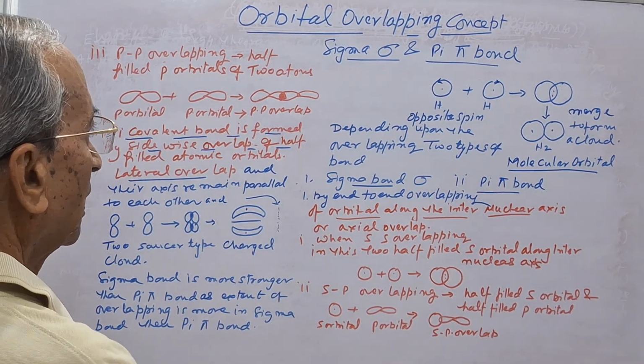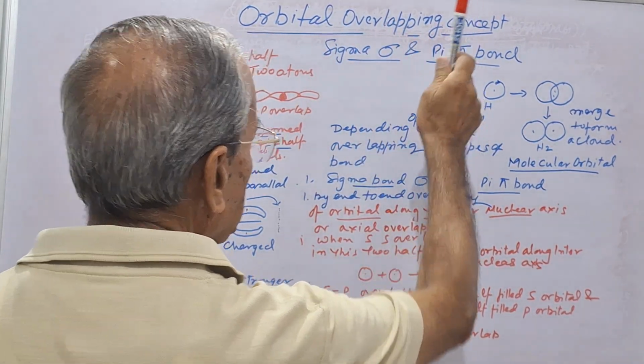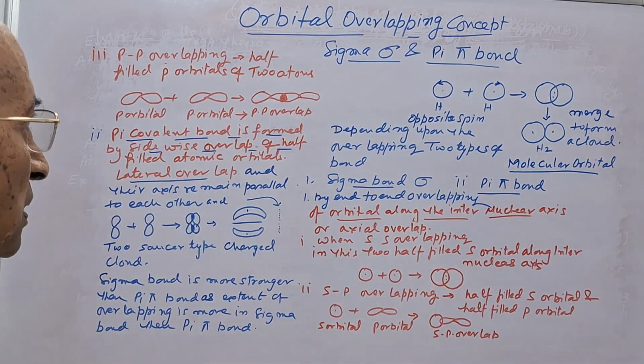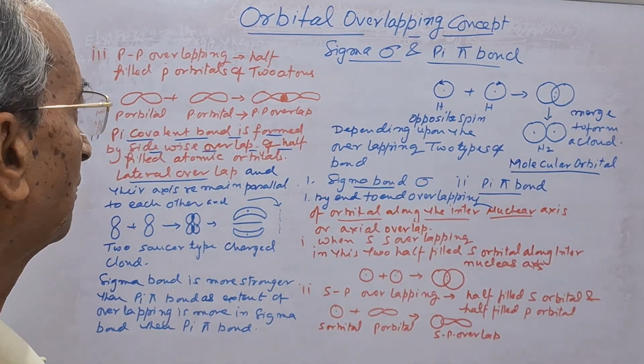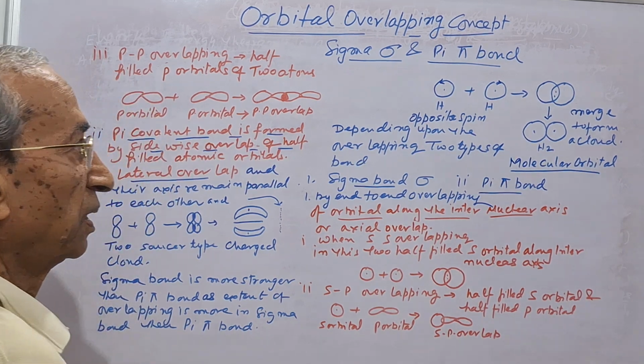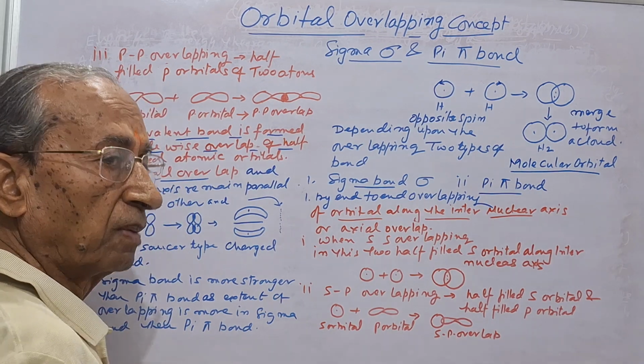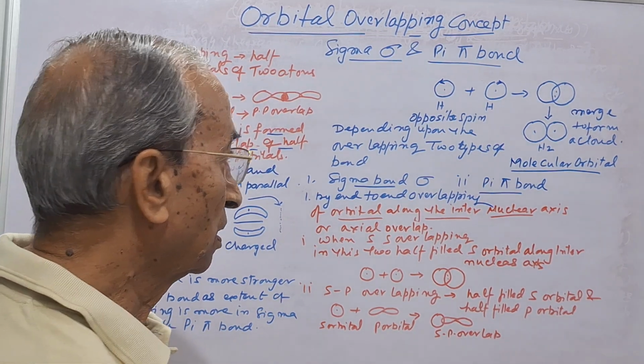Today I will take the orbital overlapping concept. See, it is a very interesting thing. In the case of the covalent bond, sharing of the electron takes place to complete the outermost octet.